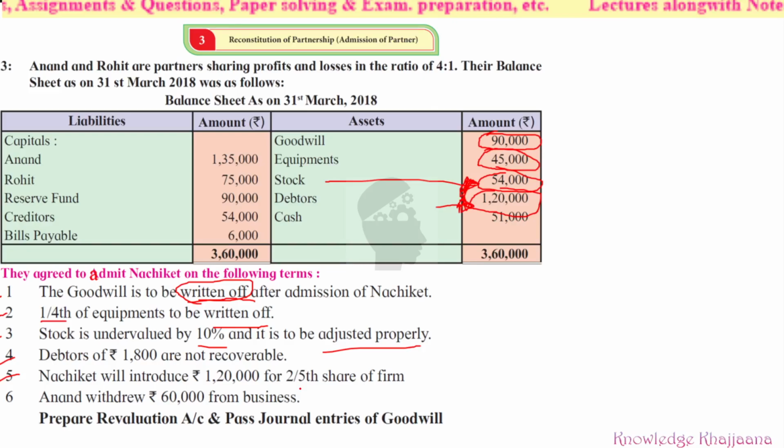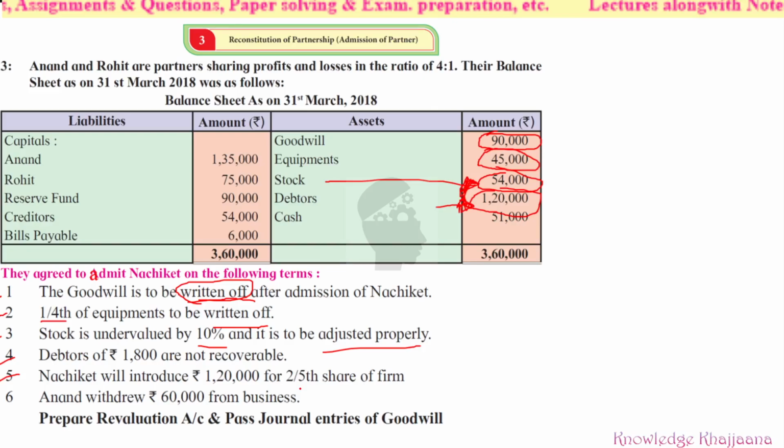As he is asking for a 2/5 share, he is willing to pay, or he is ready to pay rupees 1,20,000, or we can say while paying rupees 1,20,000, he is asking for his share of 2/5 of the profit. So he will introduce rupees 1,20,000 for 2/5 share of the firm.